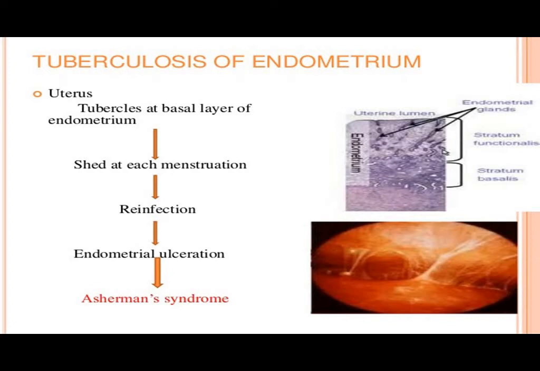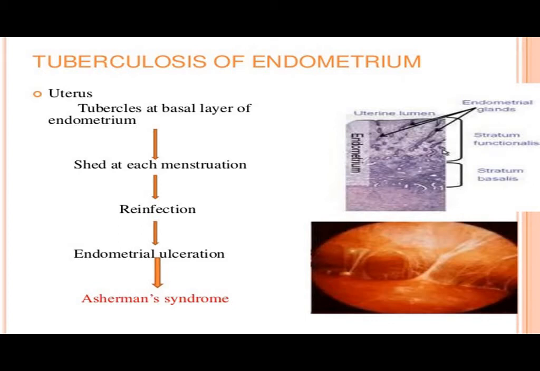So reinfection will occur from the lesion in the basal layer and from the tubes. There will be endometrial ulceration, and that may lead to adhesion or synechiae formation. That condition is called Asherman syndrome, and it is a cause of infertility, secondary amenorrhea, or recurrent abortions in the female. This is the major cause of infertility, and we can see Asherman syndrome because of tuberculosis.